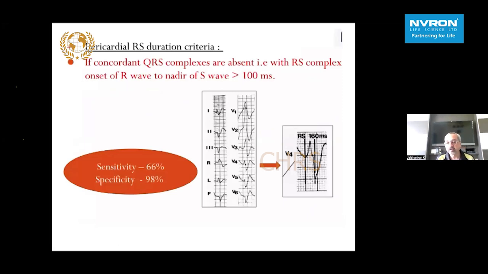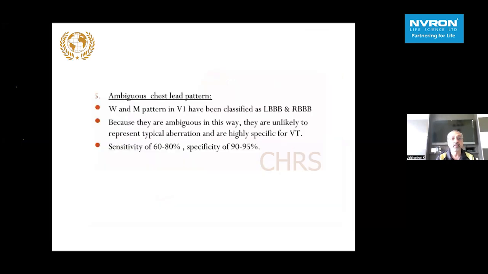Sometimes we may not have concordance. If the concordance is not there in the QRS complexes in the precordial leads, next is to look for the RS complexes. As shown here, you may have a small r and a big S. So the RS interval, from the beginning of the R wave to the nadir of the S wave, if it is more than 100 milliseconds, is strongly suggestive of a ventricular tachycardia. As shown here, lead V4 has been zoomed. Starting from here till here, the sensitivity is 66 and specificity is 98. There are very few criteria which have such a high specificity. One of them is this precordial RS criteria for diagnosing a VT.